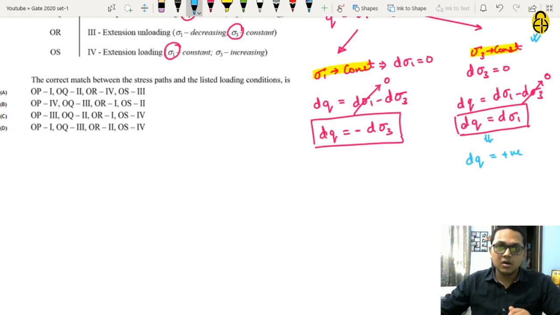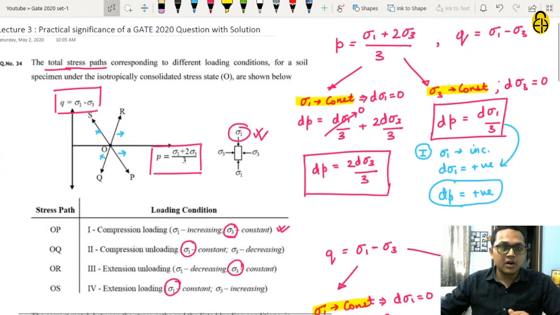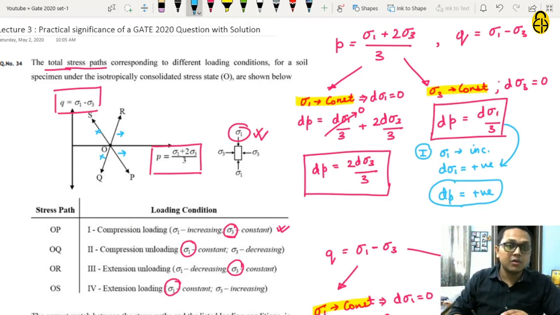Okay, so let us check. For loading condition 1, we have come down to two stress paths, OP and OR, from dP positive. Now we also know that dq is also positive. That means that Q is increasing as the stress path proceeds. So I will check in both the cases.